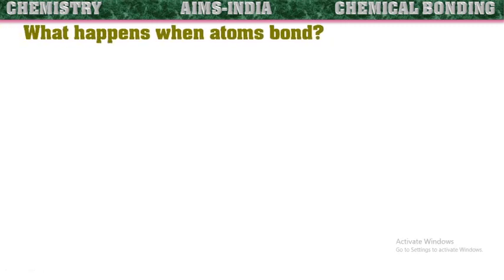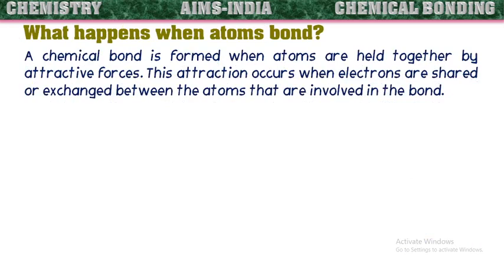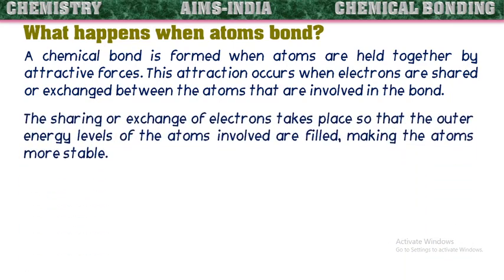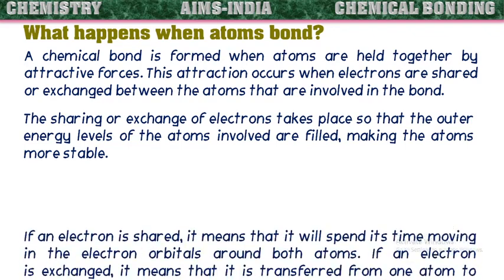What happens when atoms bond? A chemical bond is formed when atoms are held together by attractive forces. This attraction occurs when electrons are shared or exchanged between the atoms that are involved in the bonding. The sharing or exchange of electrons takes place so that the outer energy levels of the atoms involved are filled, making the atoms more stable.